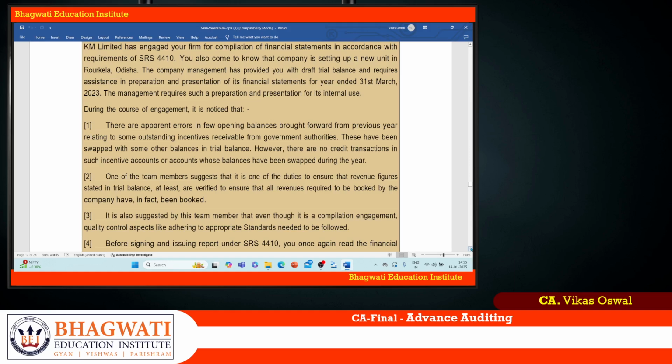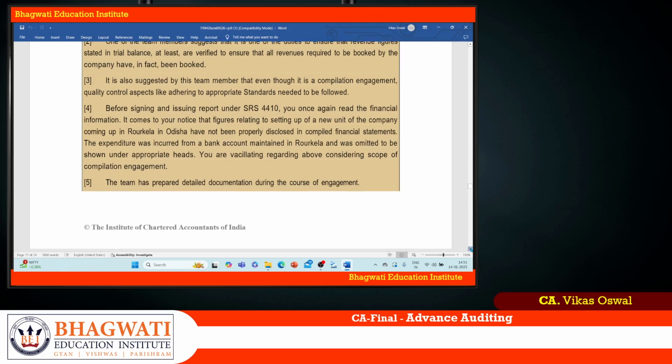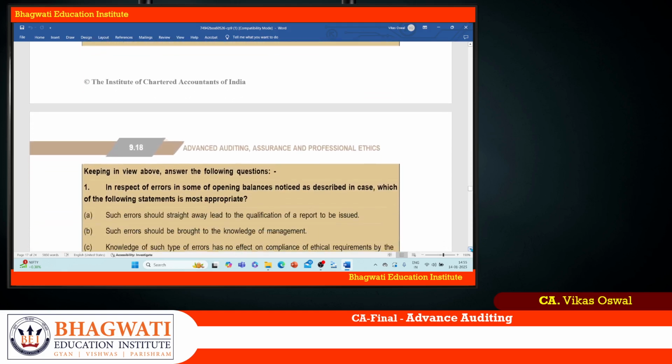It is also suggested by this team member that even though it is a compilation engagement, quality control aspects like adhering to the appropriate standards need to be followed. That is very much correct actually. Here you have to follow the quality control standards. It has to be followed. Okay, that's the thing actually here.